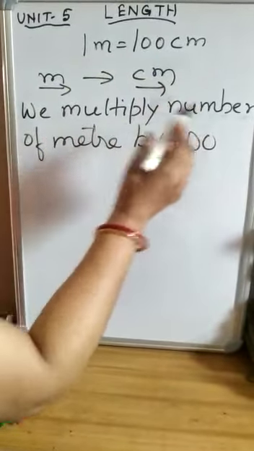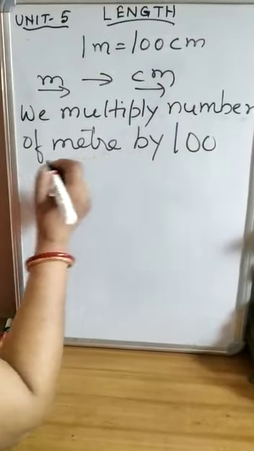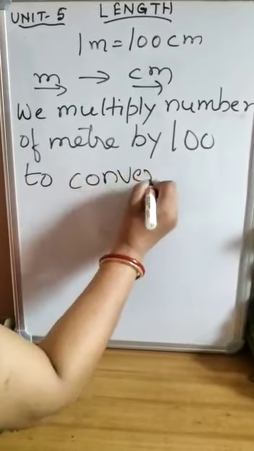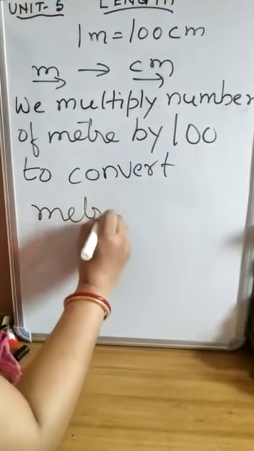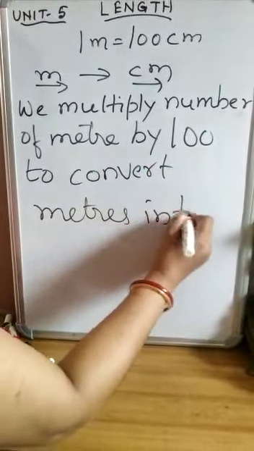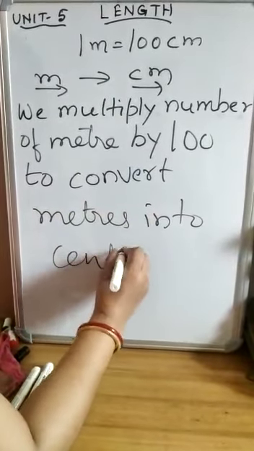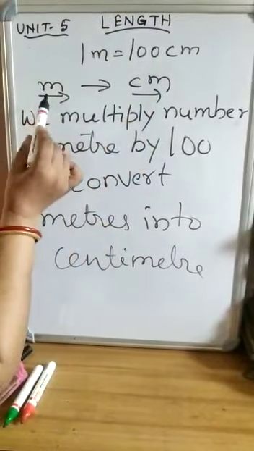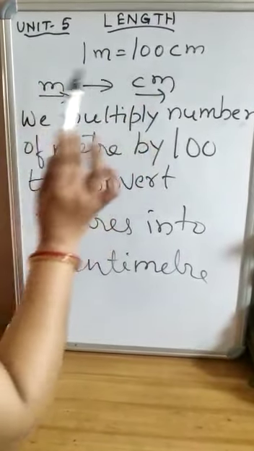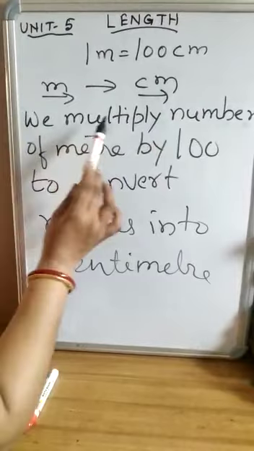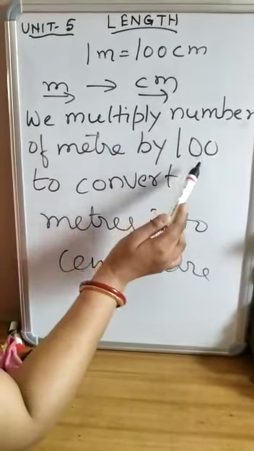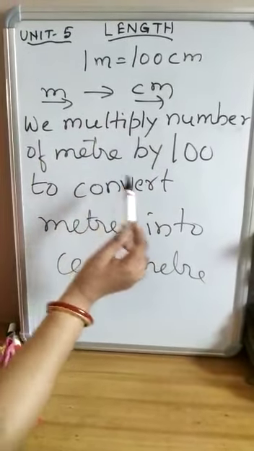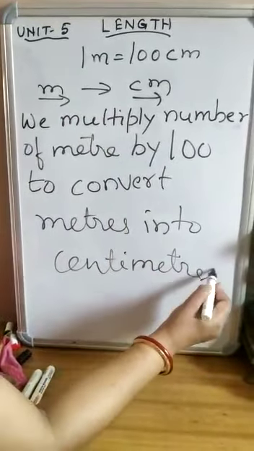So we multiply the number of meters by 100 to convert meters into centimeters. Whenever we convert from meter to centimeter, we multiply the number of meters by 100.